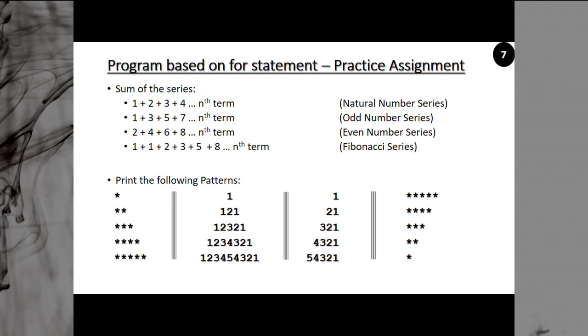Similarly, this is also part of a nested loop. But here we have to print the blank space also. So 4 blank spaces, then 1. Then only you can get this type of structure.